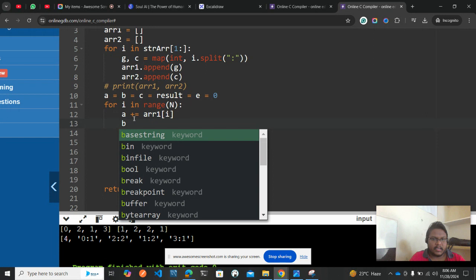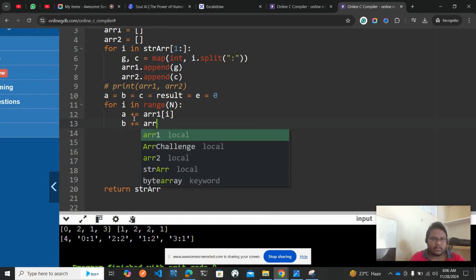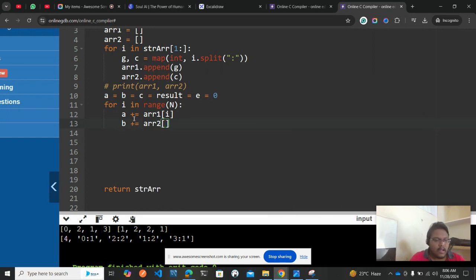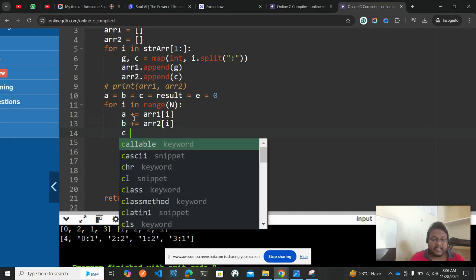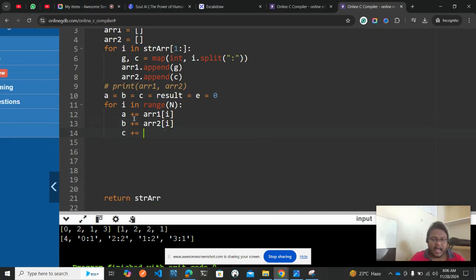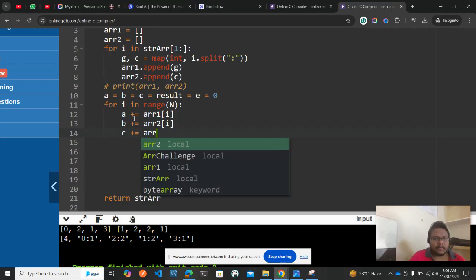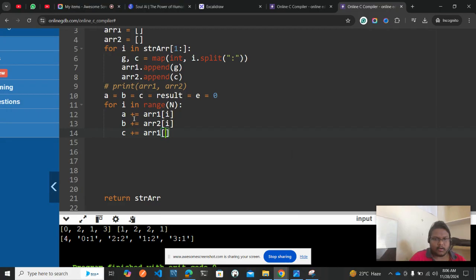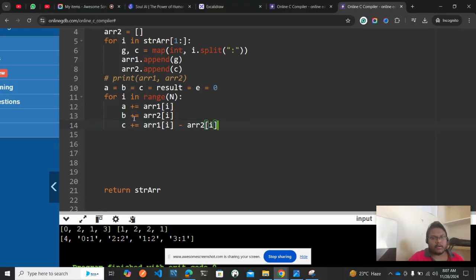In b, I will be storing arr[2][i]. And in c, I will be having the sum of all the gas minus the cost, which means arr[1][i] minus arr[2][i]. Now this c will be having all the costs that we required.